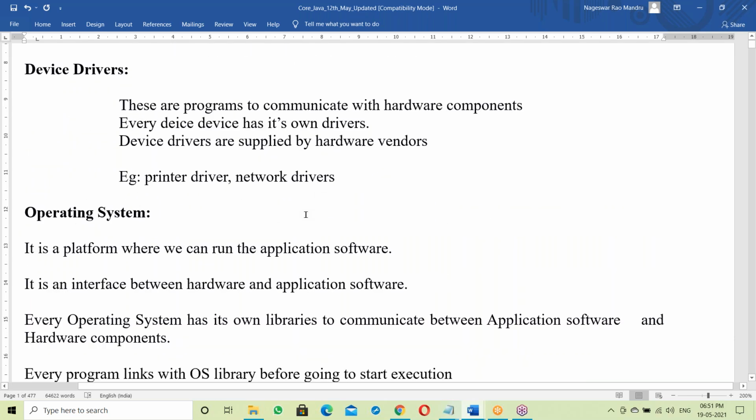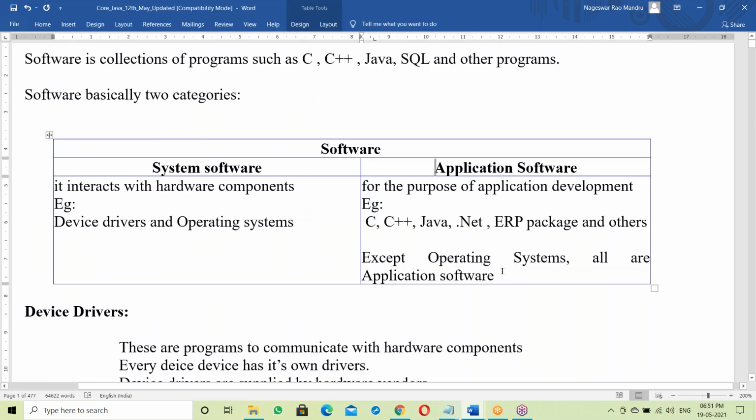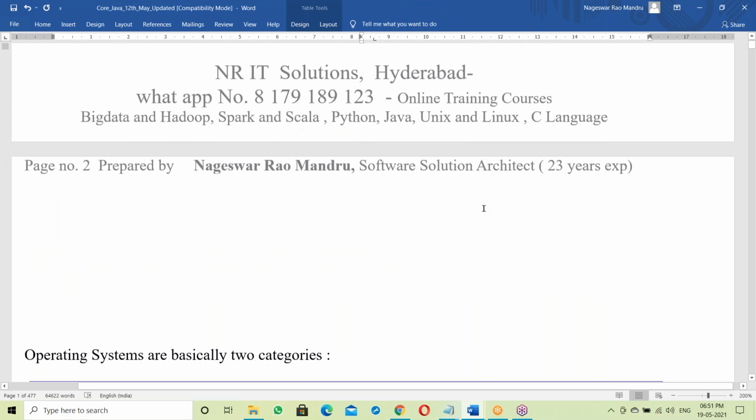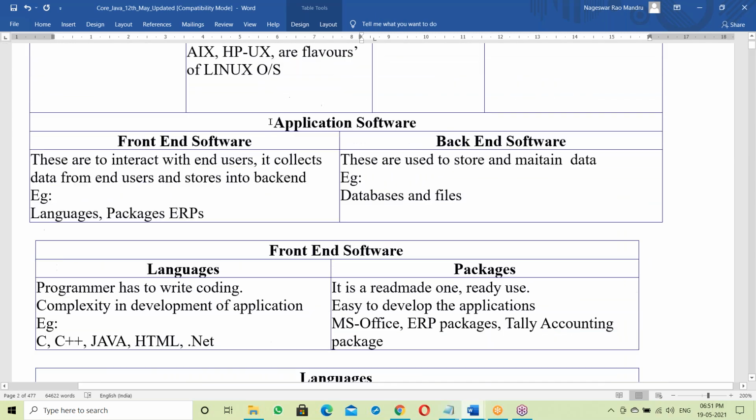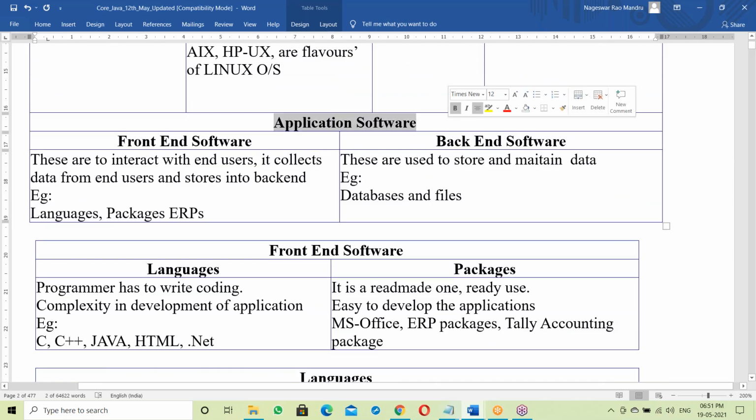Java comes under application software. So now let us move to application software. In application software, there are two categories.